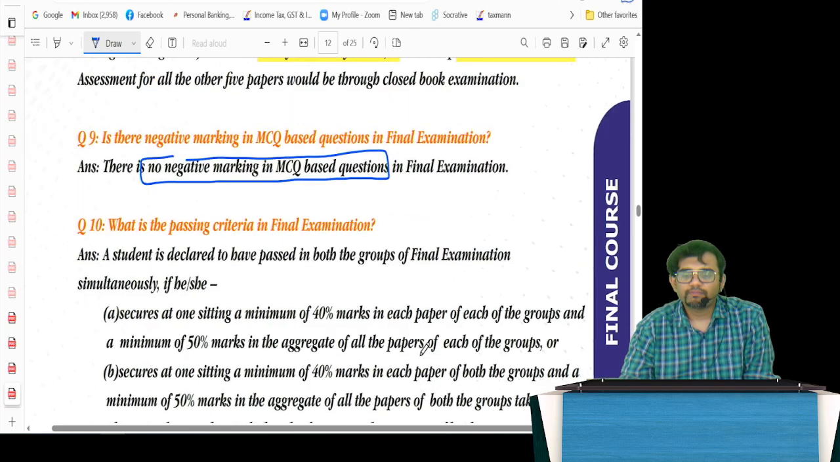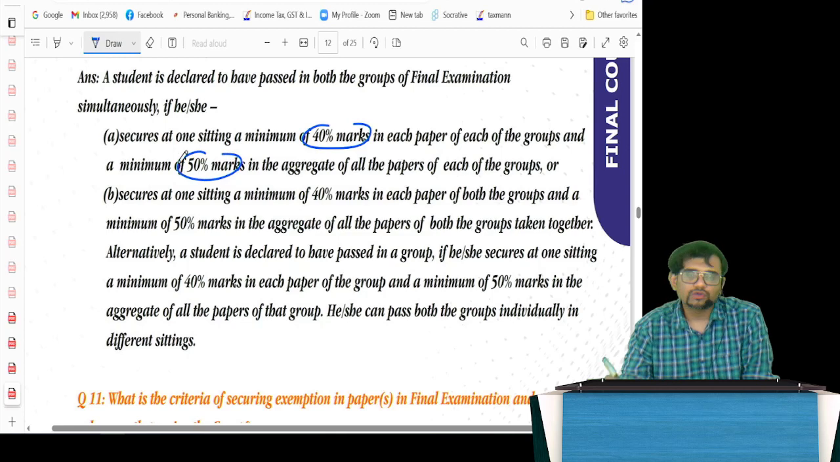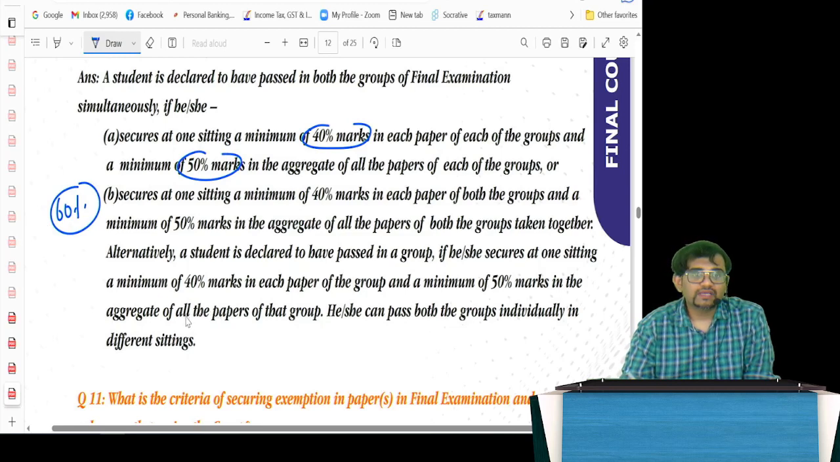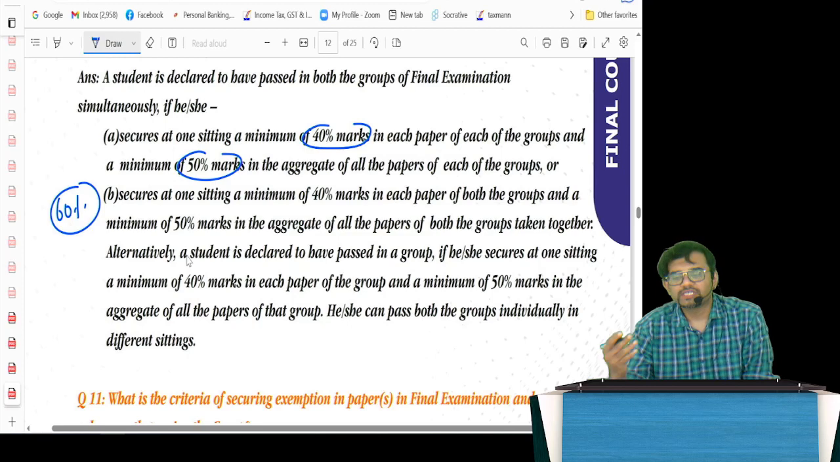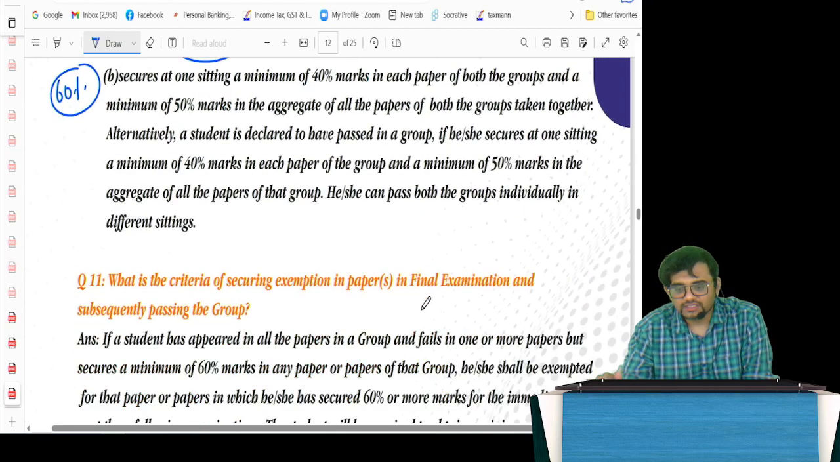So what is the passing criteria? Very simple, guys. Same, you should score 40% in each paper and 50% overall. Sir, what if I get 60% in a paper and I fail in one of the other papers in the group? Same, you will get something called an exemption. Sir, can I carry forward the exemption for how many years? Yes, you can carry forward for 3 years, my dear friends.